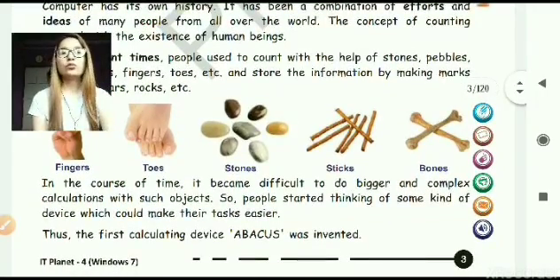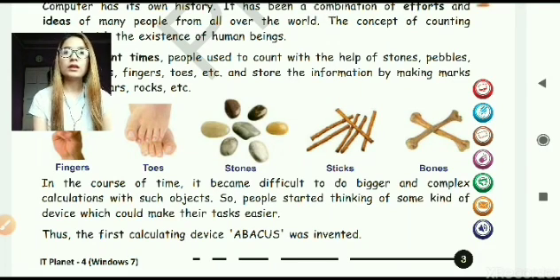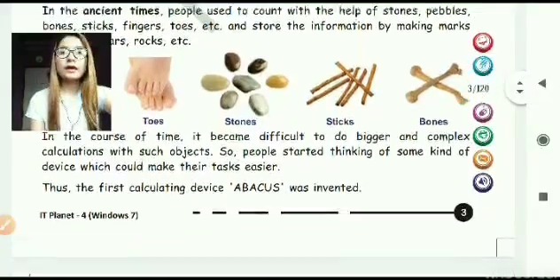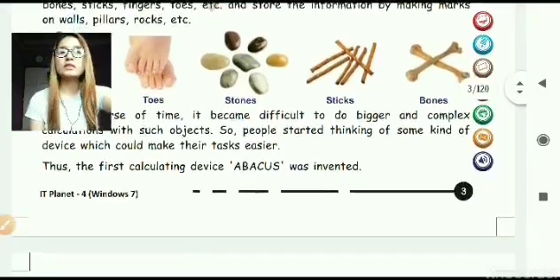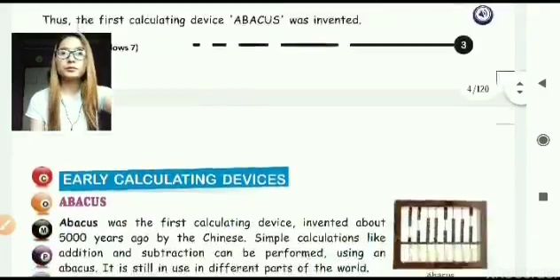But in the course of time, it became very difficult to do bigger and complex tasks or calculations. So people started thinking of some kind of device which could make their life a lot easier, which would help them to count or do complex calculations. Then the abacus came into existence. The first calculating device, called the abacus, was invented.